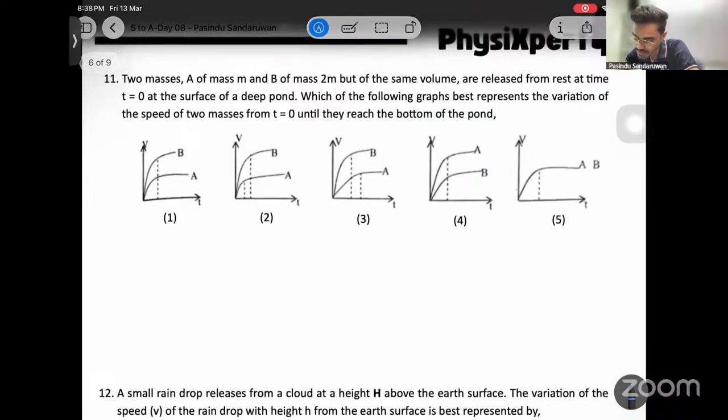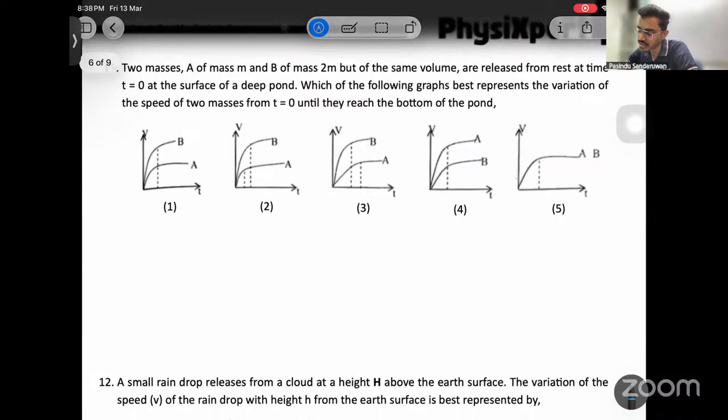11. Two masses, A of mass m and B of mass 2m, but of the same volume, are released from rest at time t equals 0 at the surface of a deep pond. Which of the following graphs best represents the variation of the speed of the two masses from t equals 0 until they reach the bottom of the pond?